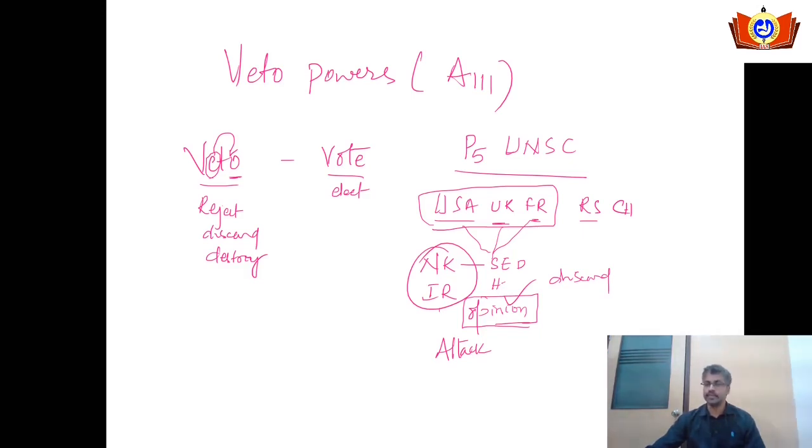So as we know the principle of UNSC, if they want to attack or if they want to wage war against any of the country, it should be accepted by these five members. So this veto is to discard or to destroy any of the opinion being created or viewpoint being generated. We are going to discard it. So in India, we are not going to use the veto power in the harsh manner how it is being used in the UNSC. In India, it is of the milder condition.